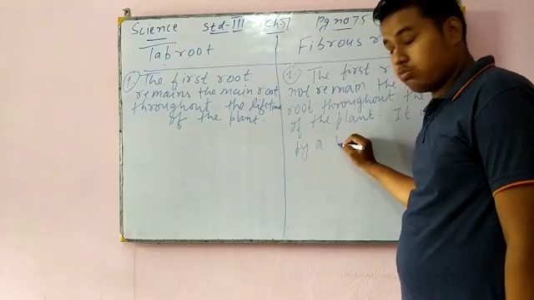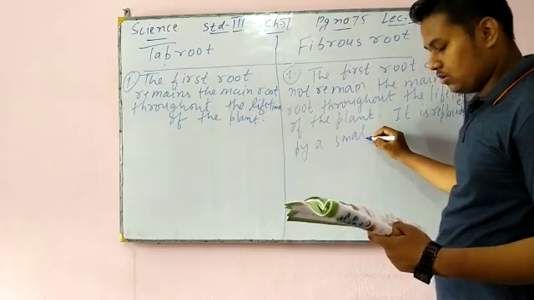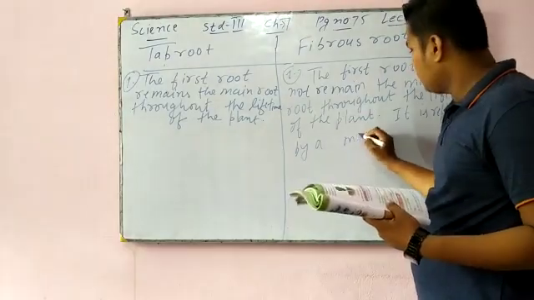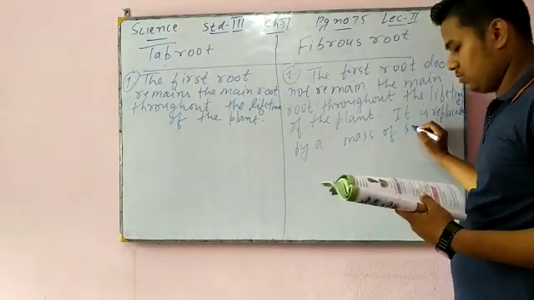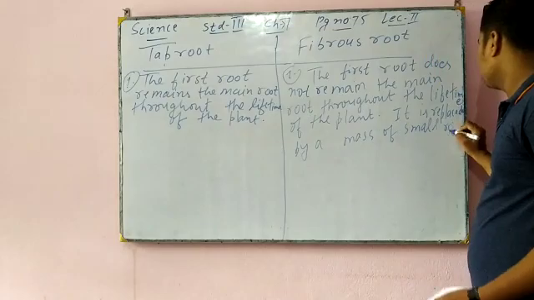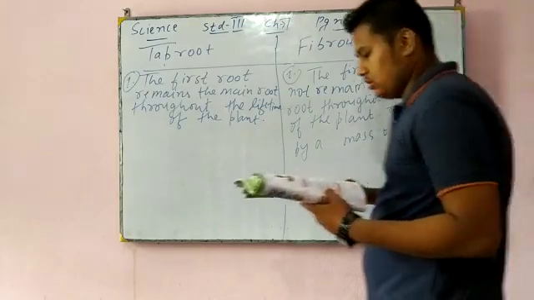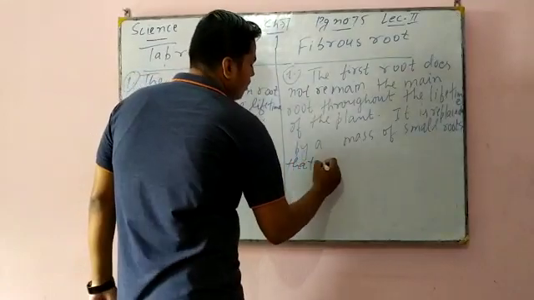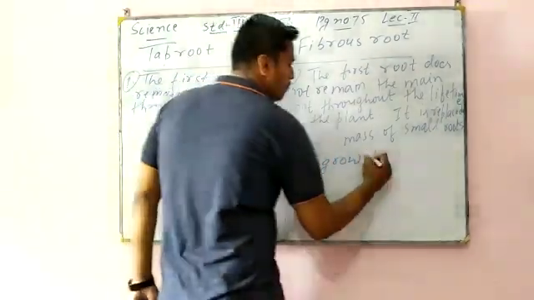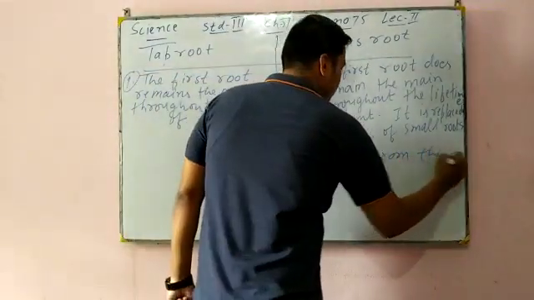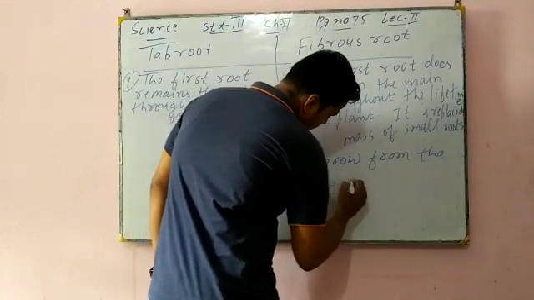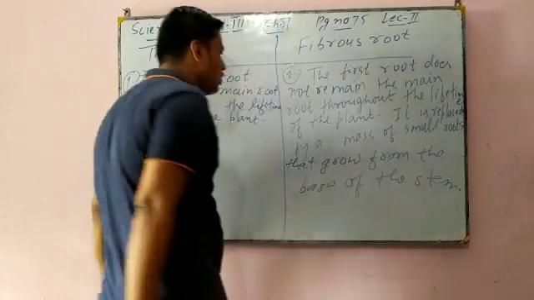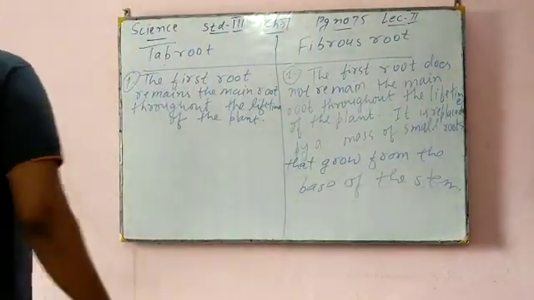It is replaced by a mass of small roots that grow from the base of the stem. So this is the first difference.